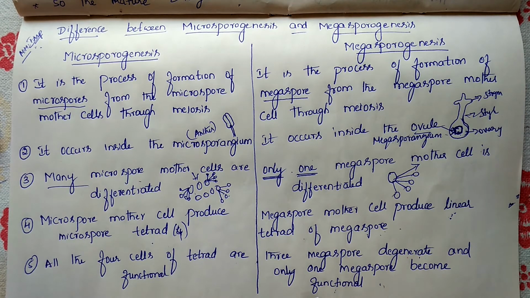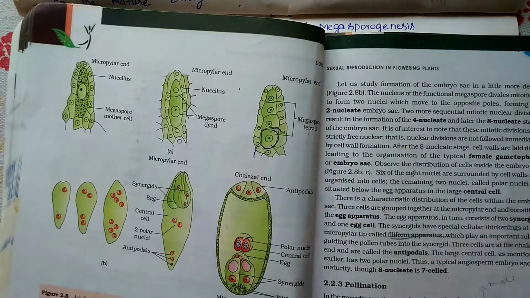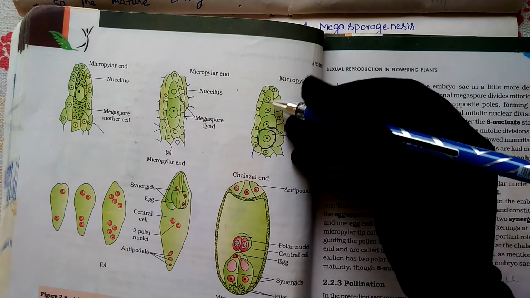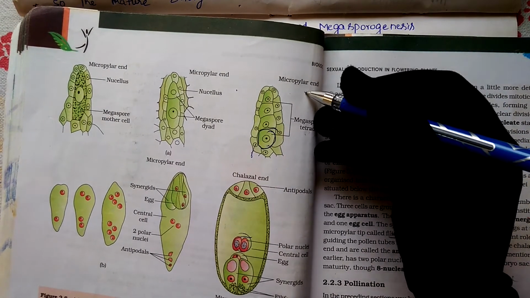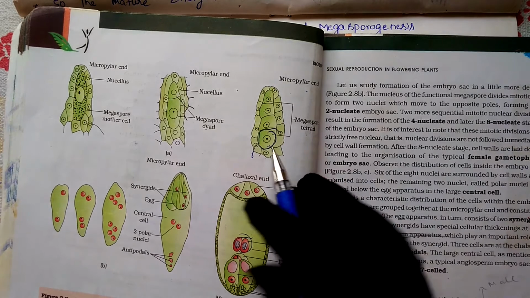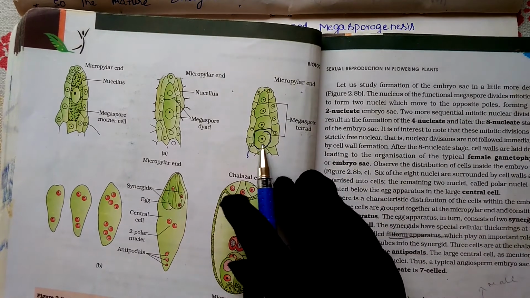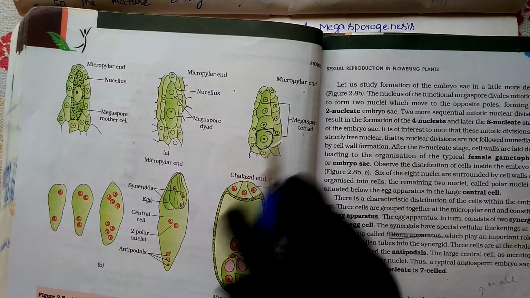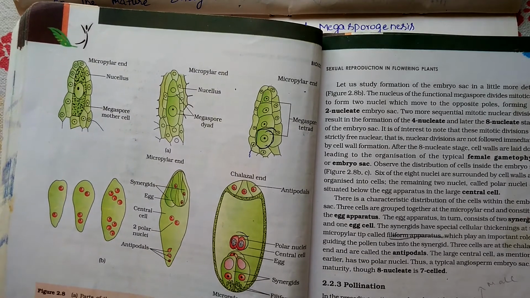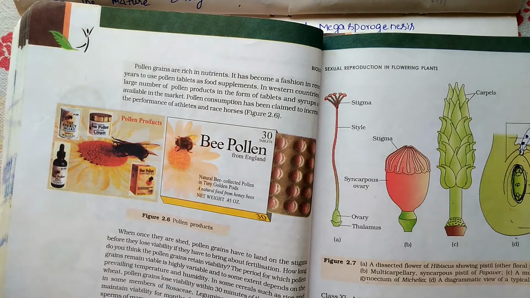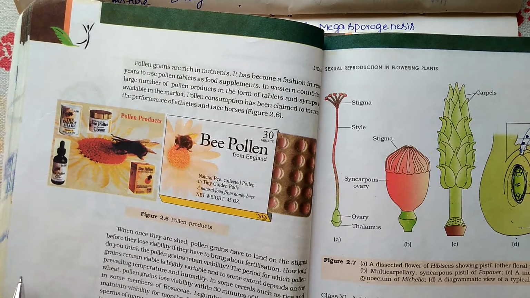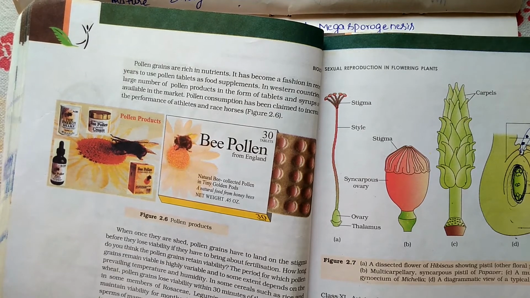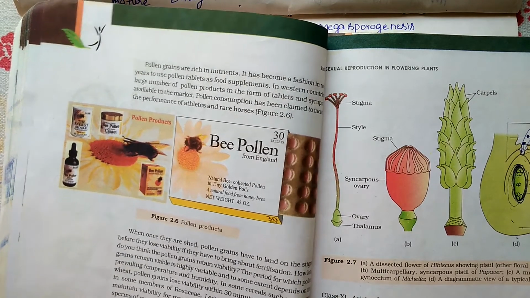As I said in my previous class, 4 megaspores are formed like this. Among them, the upper 3 present at the micropylar end get degenerated, and only 1 becomes functional. But in microsporogenesis, all 4 are functional. So that is the difference between microsporogenesis and megasporogenesis.